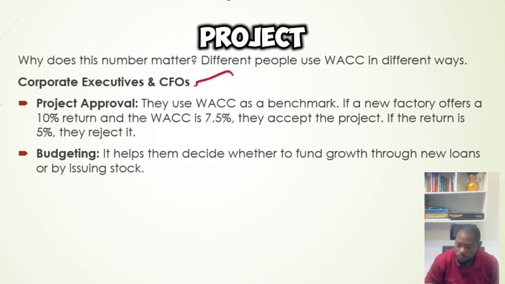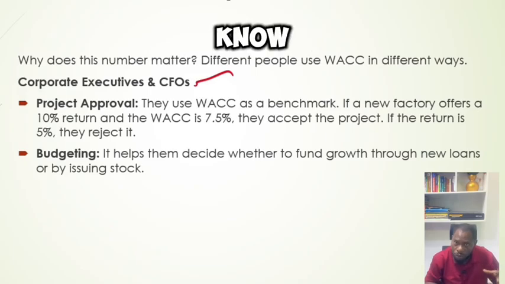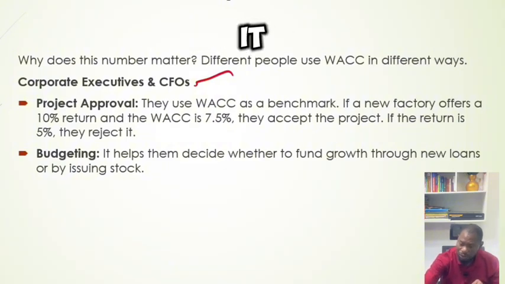First, they use it for project approval. If they want to know whether a project is worth approving or not, they use the WACC as a benchmark. If it's a new factory, and the factory offers a return of 10% and the WACC is 7.5%, it means the return is higher than the WACC we've calculated. So it is a good one, and they accept the project. But if it is lower, they reject it.